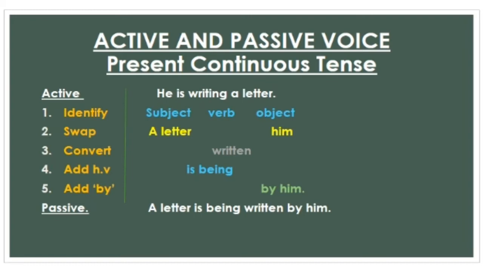Now convert the main verb into the third form. So instead of writing, we have used written. Add the helping verb. It's a present continuous tense, so we are using the helping verb being here. Last of all, add by before the subject. So by is added before him. Now the complete sentence in passive voice is: a letter is being written by him.